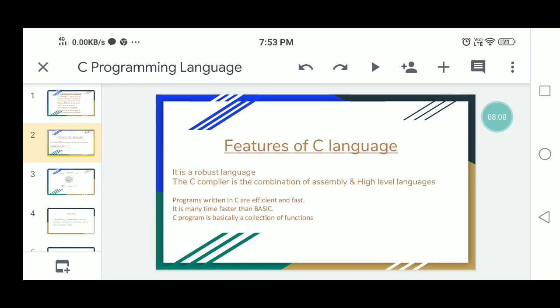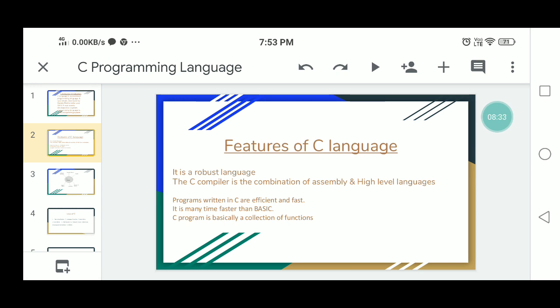Next, the C compiler combines the capabilities of assembly language with the features of a high level language. So by the way, this is a middle level language. Programs written in C are efficient and also fast. This is due to its variety of data types and the powerful operators available for developing programs.